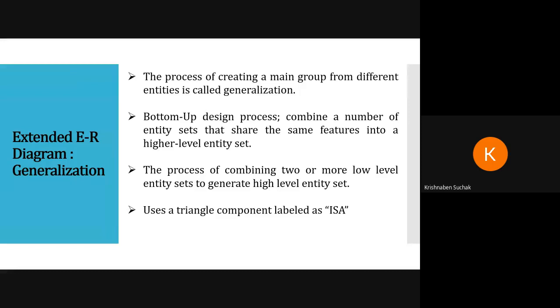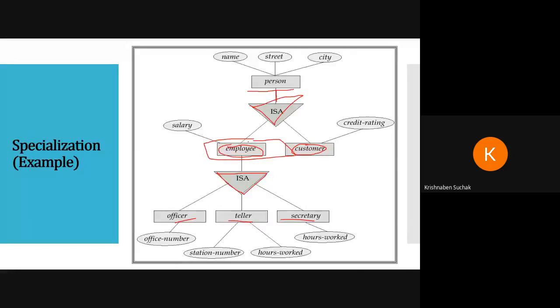The bottom up design process combines a number of entity sets that share the same features into a higher level entity set. We can say the process of specialization is top down, starting from the top and going down. The process of generalization is bottom up, starting from the bottom.